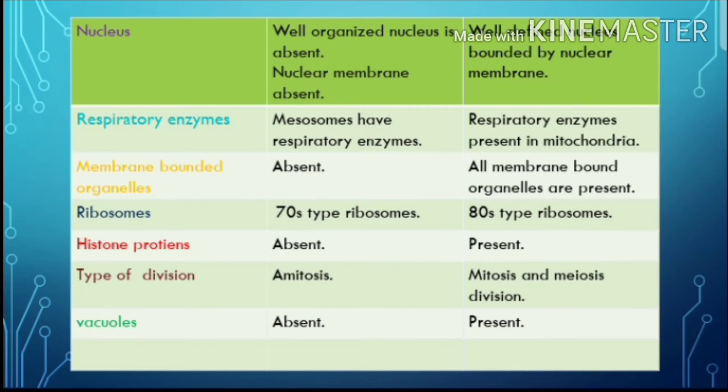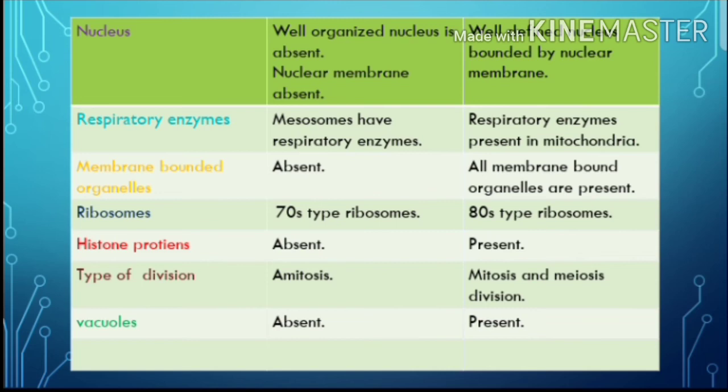Histone proteins. Histone proteins are basic proteins, the proteins around which the DNA is wrapped. They are entirely absent in prokaryotic cells and present in eukaryotic cells, like H1 proteins, H2A proteins, H2B proteins. These are the histone proteins which are present in eukaryotes and absent in prokaryotic cells.